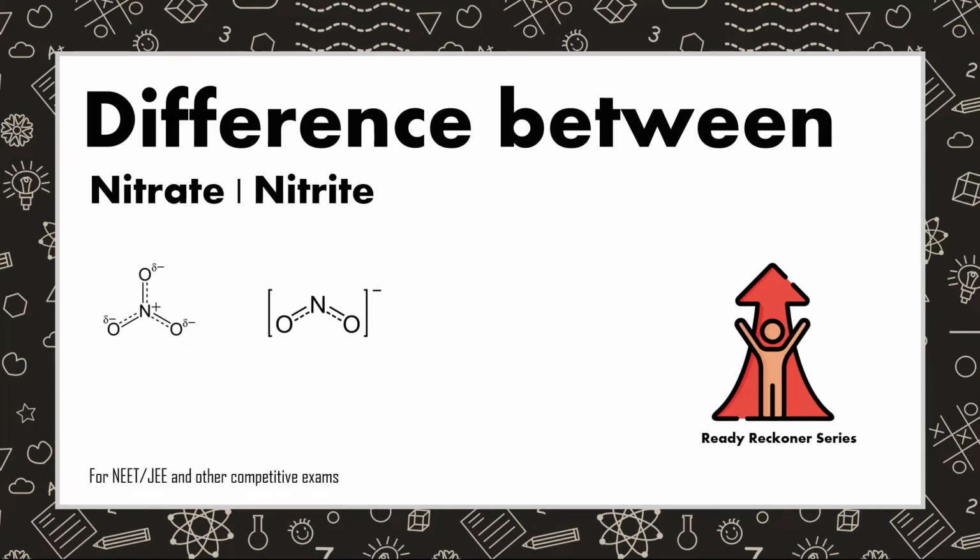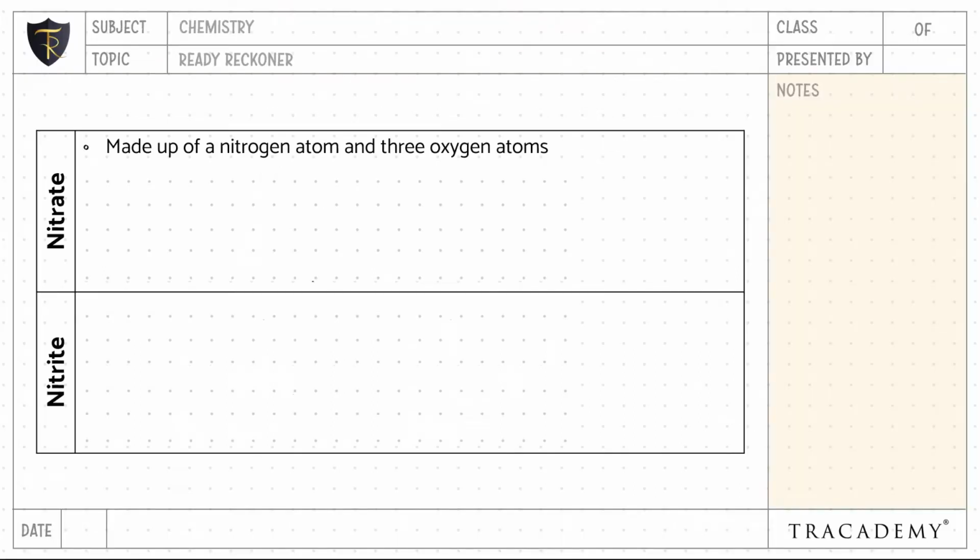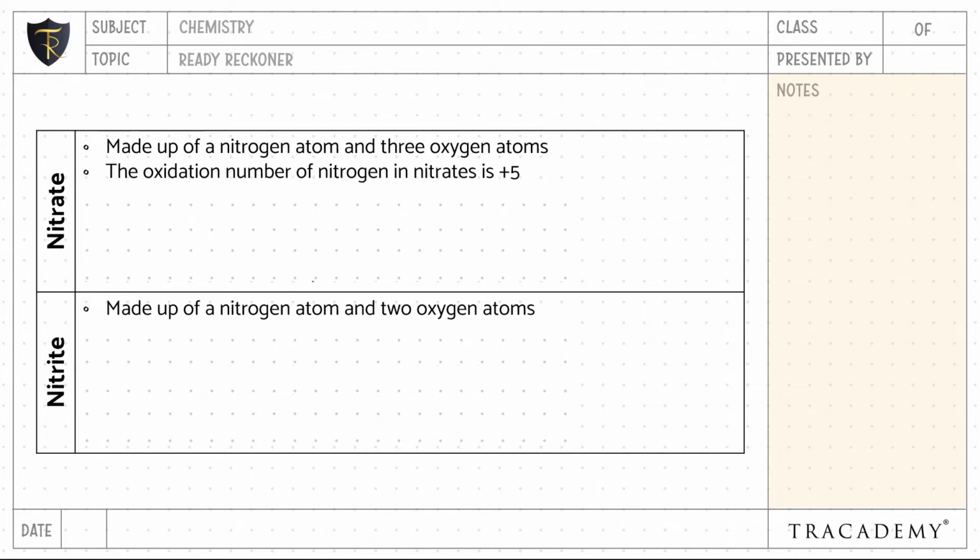In this video, let's understand the difference between nitrate and nitrite. Nitrate is made up of a nitrogen atom and 3 oxygen atoms, whereas nitrite is made up of a nitrogen atom and 2 oxygen atoms. The oxidation number of nitrogen in nitrates is in +5 state, whereas the oxidation number of nitrogen in nitrites is